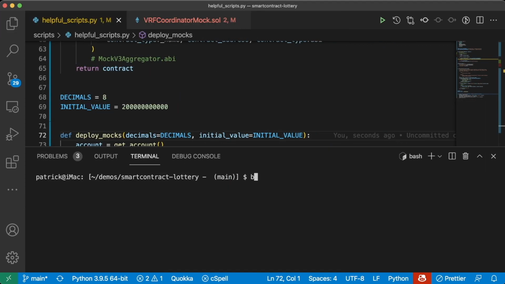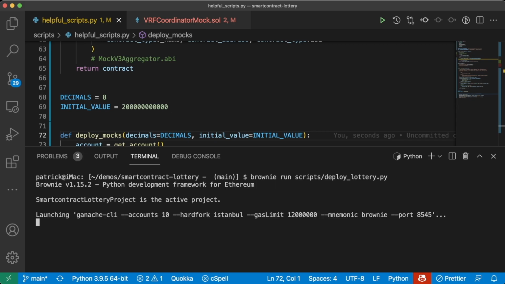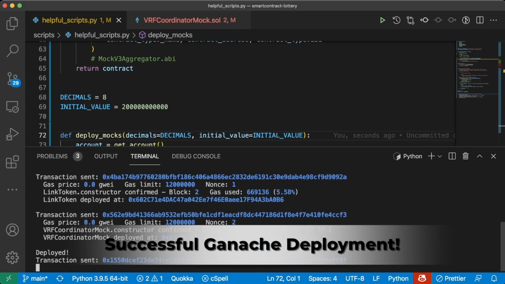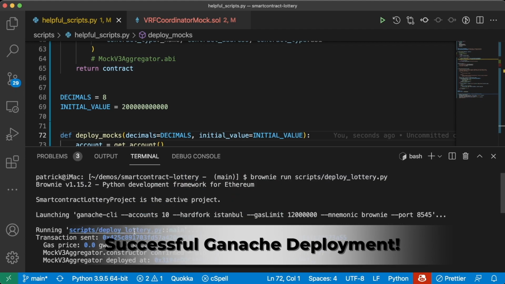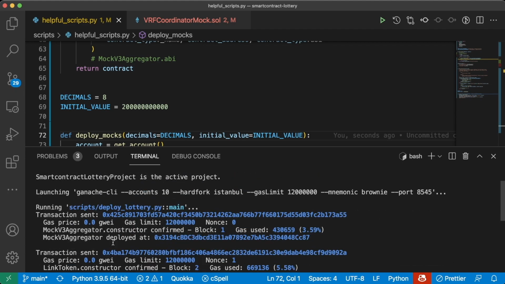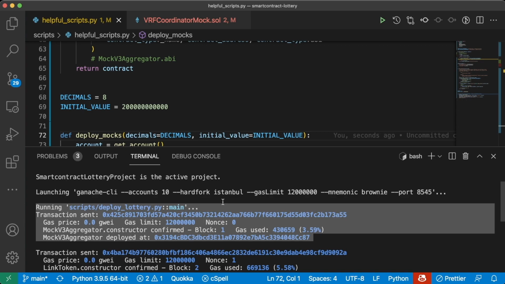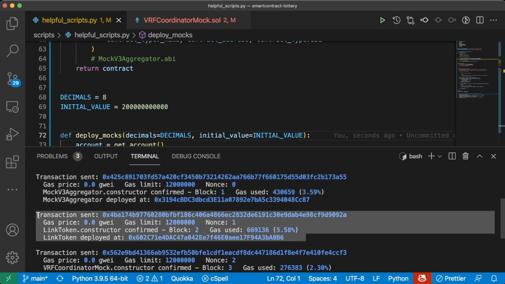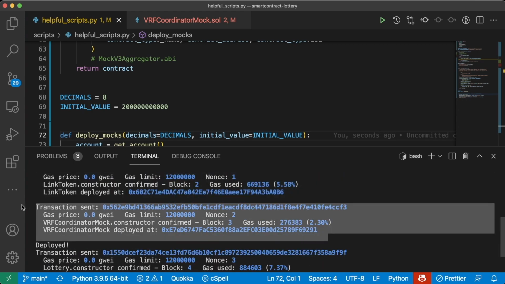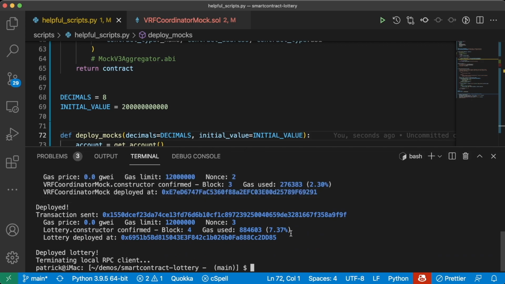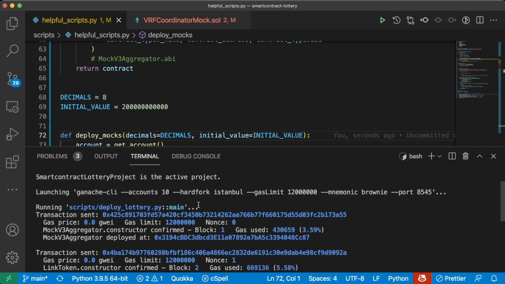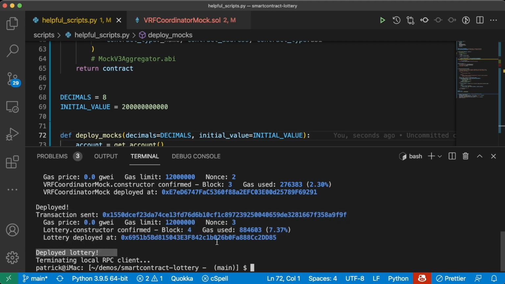Let's try this again. Brownie run scripts deploy_lottery.py. Ganache is spinning up. Perfect. So we can see here that our Mock V3 aggregator was deployed, then our Mock link token was deployed, then our Mock VRF coordinator was deployed, and then our lottery was deployed with those mocks defined. And we deployed the lottery.